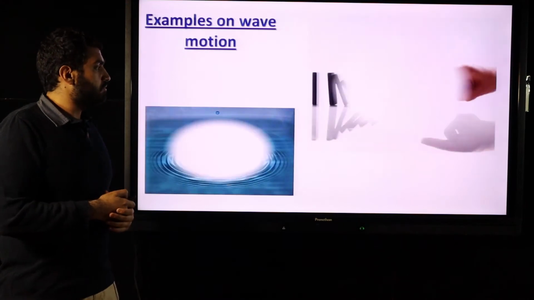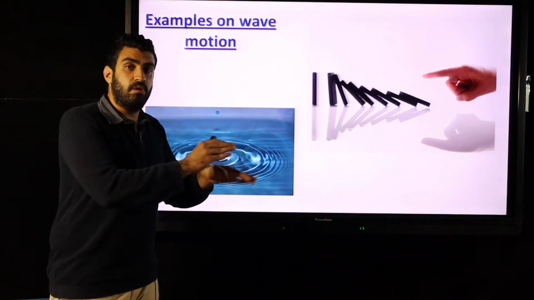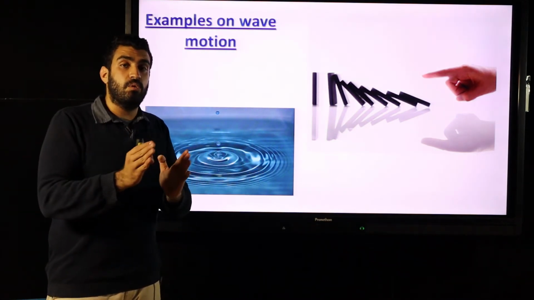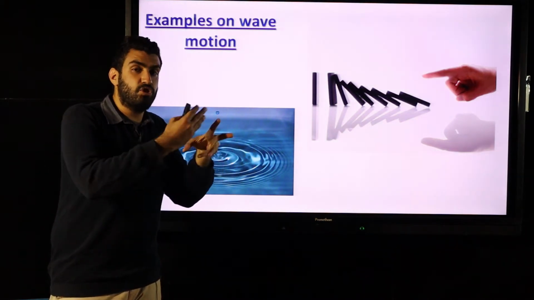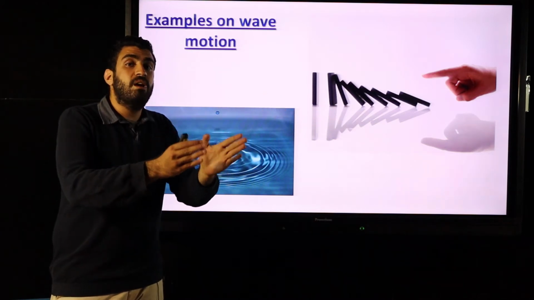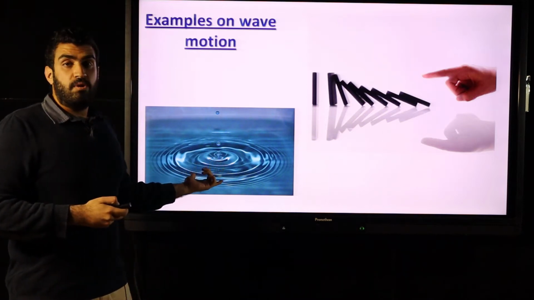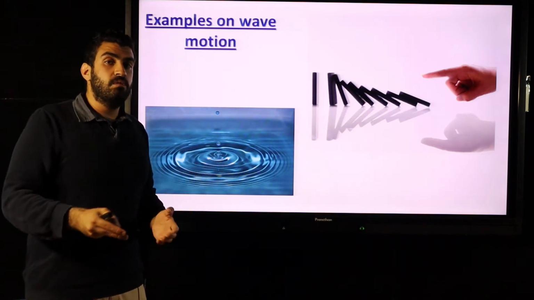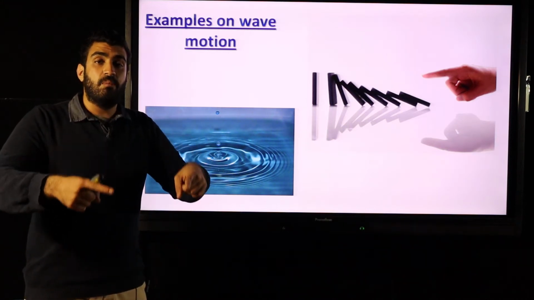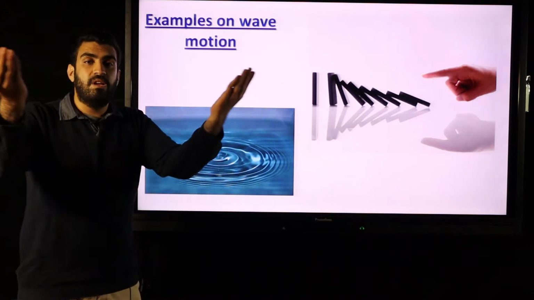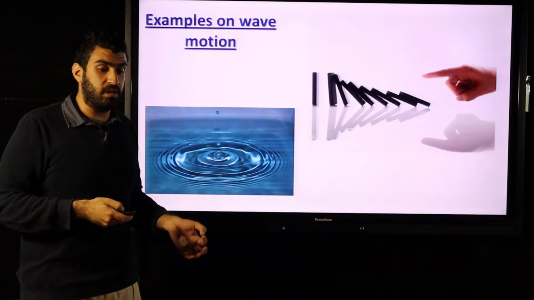Examples on wave motion. When you push a piece of domino, each one will push the other without leaving its position. So the disturbance resulting from pushing any one of them, the change, will be transferred without transferring the pieces from their places. Okay? In case of water waves, when we throw a stone in a tub containing water, water will form something like waves without leaving the container. Okay, so it's a wave motion, which depends on the vibration of the particles.